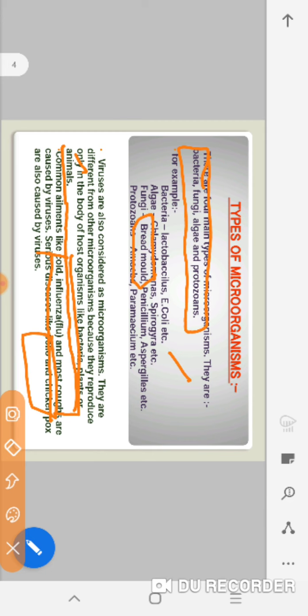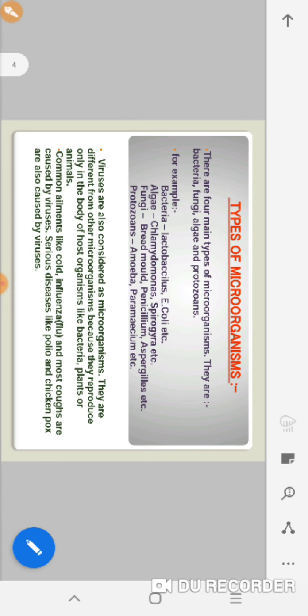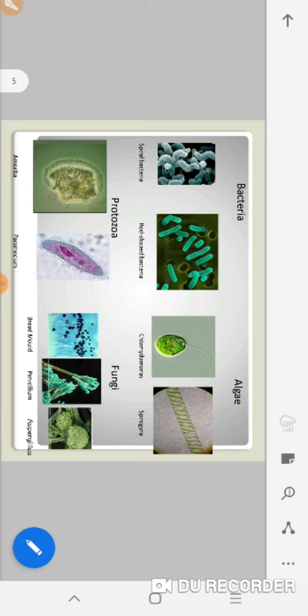Clear? So, my question is, why are viruses considered different from other microorganisms? What would be your answer? Your answer would be that viruses need a host to grow or reproduce. That's why they are different from other microorganisms. They cannot survive on their own, and they are a link between living and non-living things.